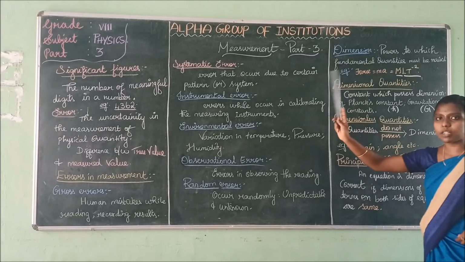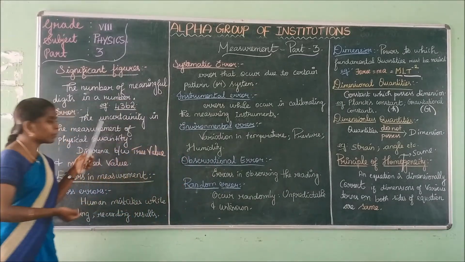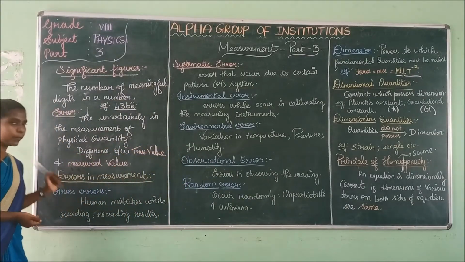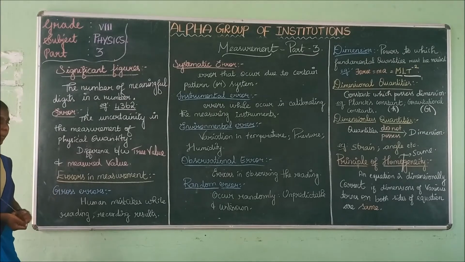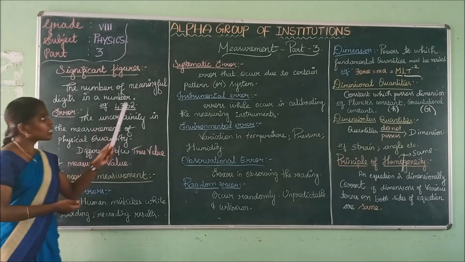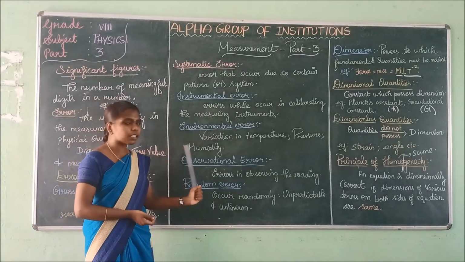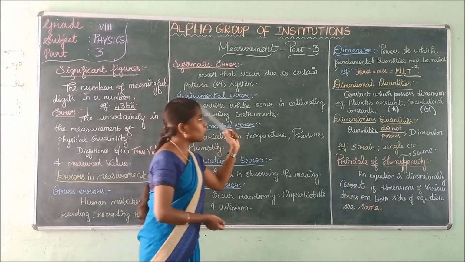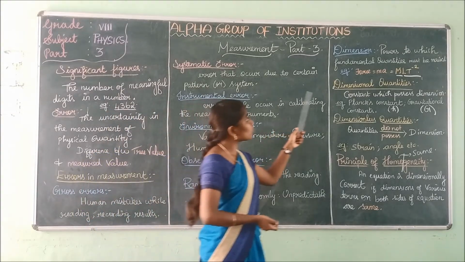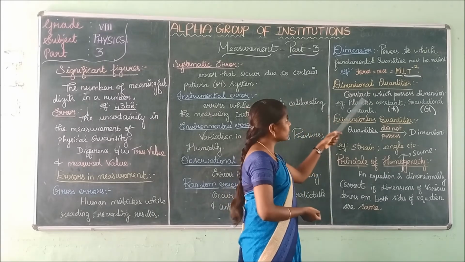We have seen what are significant figures and what is meant by error. Error is the difference between the true value and the measured value. We have seen various errors in measurement, namely gross errors, systematic errors, instrumental errors, environmental errors, observational errors and random errors. We have seen what is meant by dimension. Dimensions are the powers to which fundamental quantities must be raised.